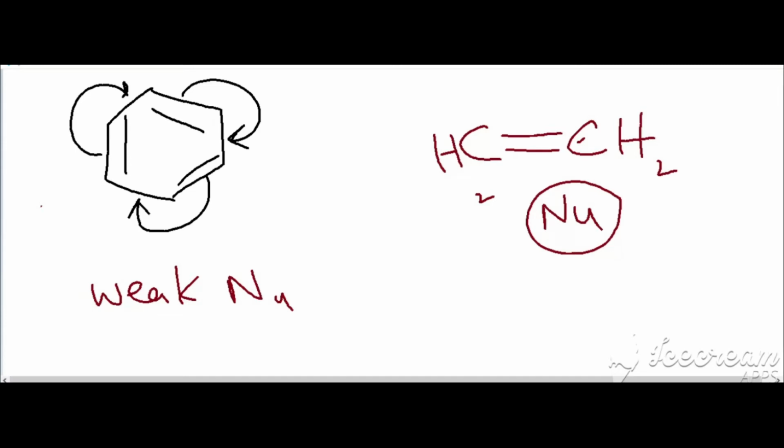Therefore, although three pi electron pairs are present, they are not easily available for an electrophile.